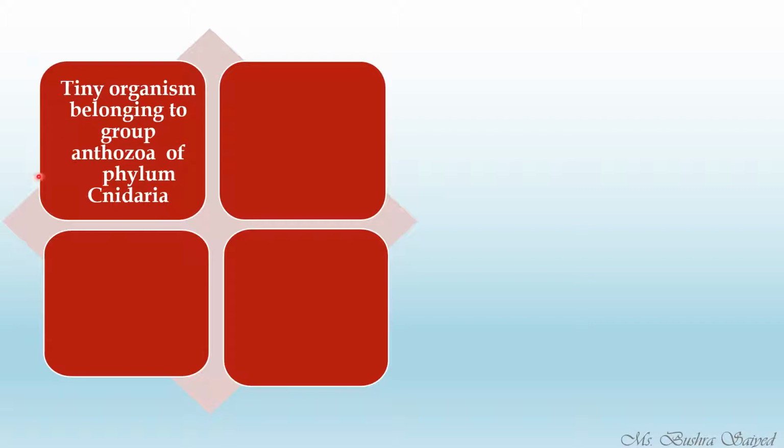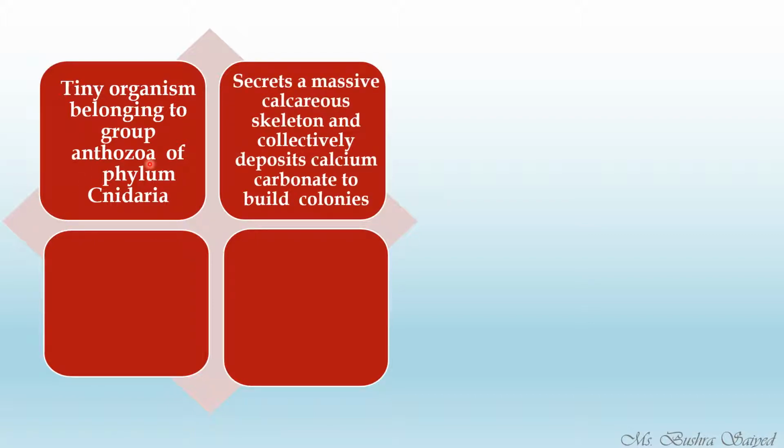So, corals belong to the class Anthozoa of phylum Cnidaria. What do they do? They secrete a massive calcareous skeleton and collectively deposit calcium carbonate to build colonies. Okay, this says a lot, that it secretes a calcareous skeleton.